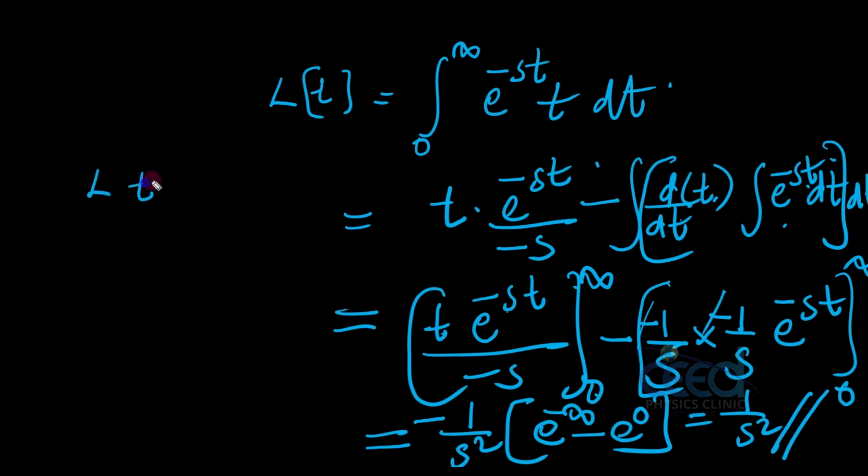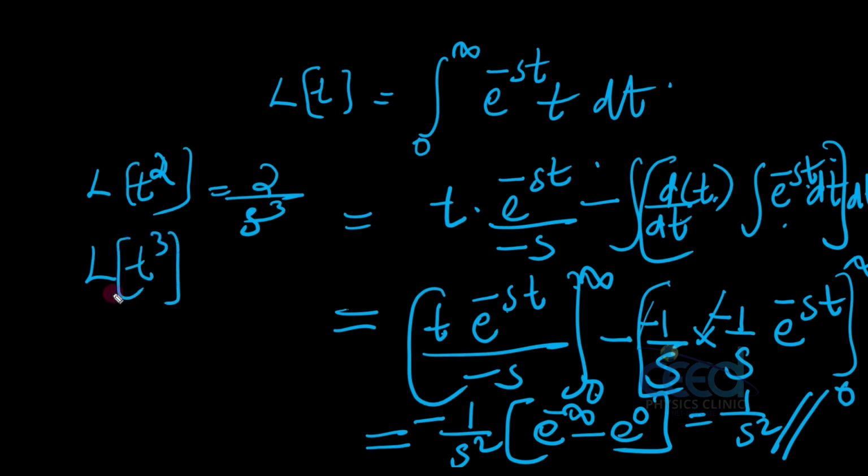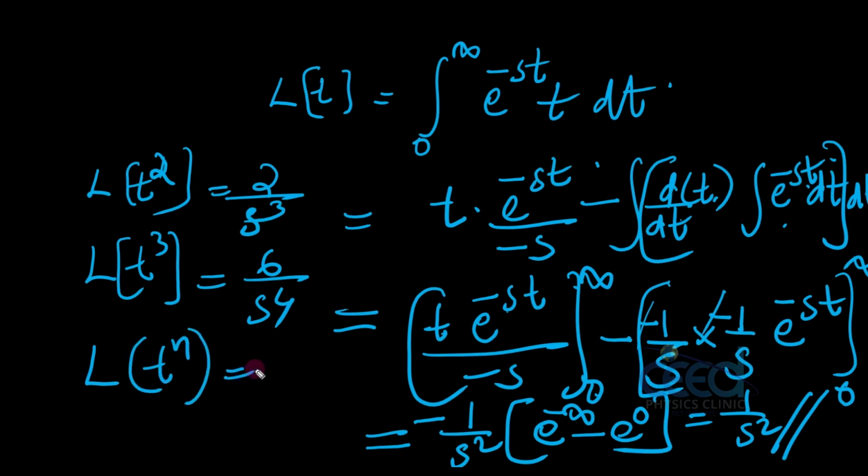Now if you do Laplace of t raised to 1 in the same format, you will get 1 by s square; Laplace of t square, you will get 2 divided by s cube. If you do Laplace of t cube using this parts method, you will get 6 divided by s raised to 4. So generally you can write Laplace of t raised to n is equal to n factorial divided by s raised to n plus 1.